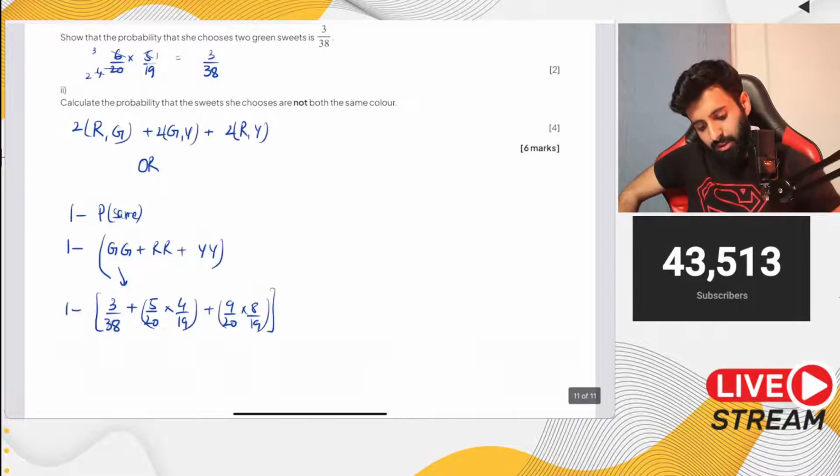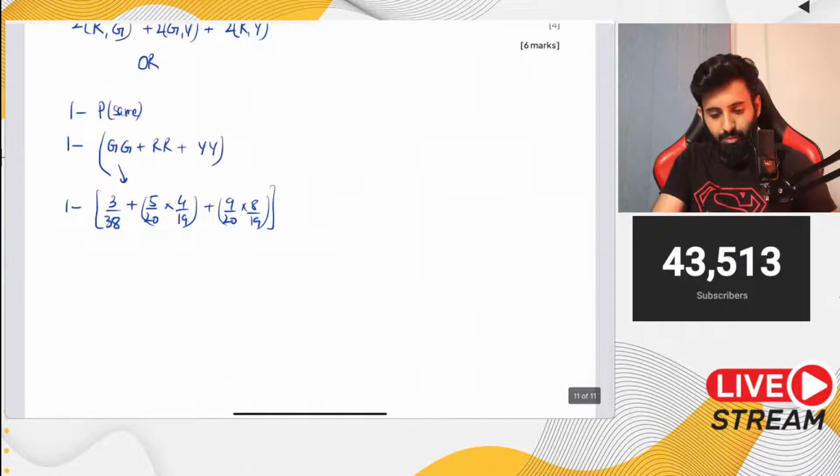Now let's work this out. This would be 5 into 4 divided by 20 divided by 19. So this is 1 upon 19. Okay, 3 upon 38 from before, plus 9 into 8 divided by 20 into 19.